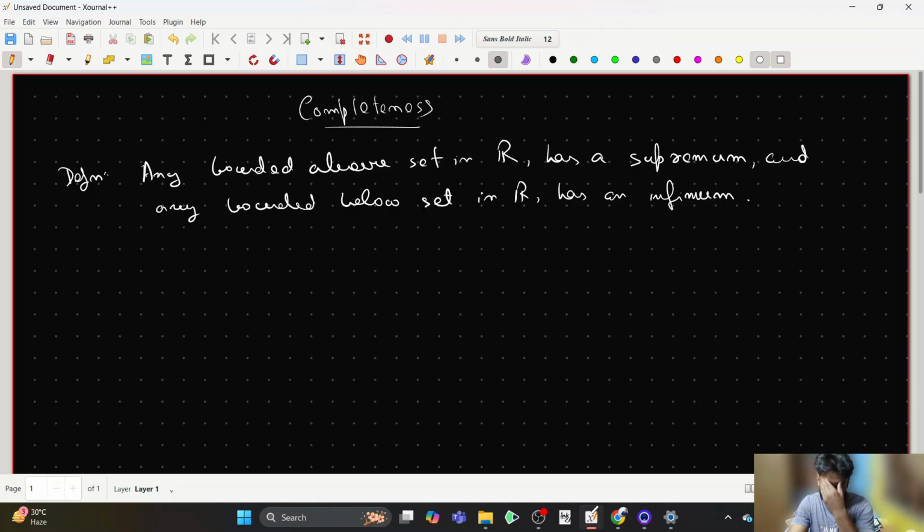So these are the two terminologies which we need to get acquainted with. That is the notion of what a supremum is and the notion of what an infimum is. Right? Now, what is basically the supremum? Before formally defining what a supremum is, we need to understand the sense of it. Suppose B is some subset of R. We say that B is bounded above if there is some real number which is greater than or equal to every element of B. Fine. That is the basic definition of being bounded above.